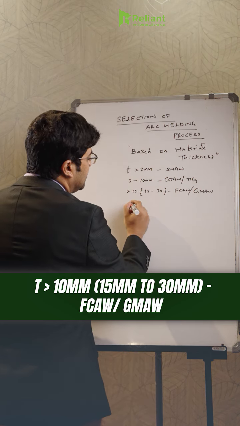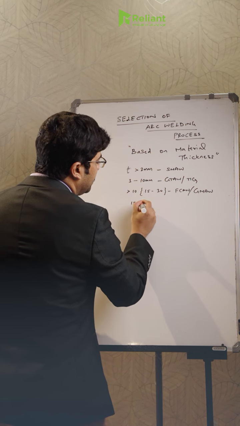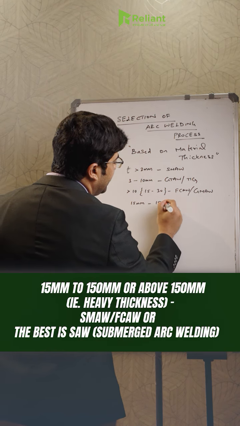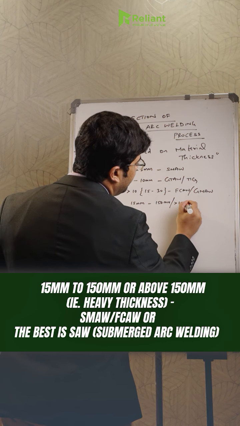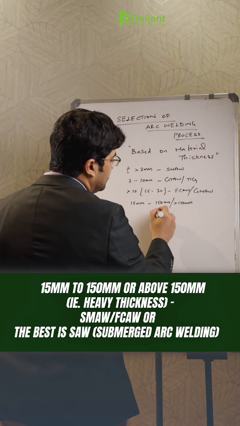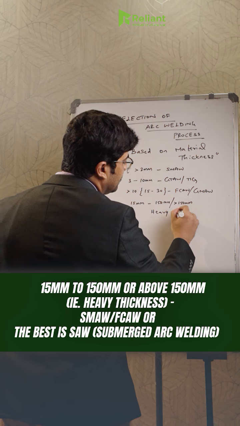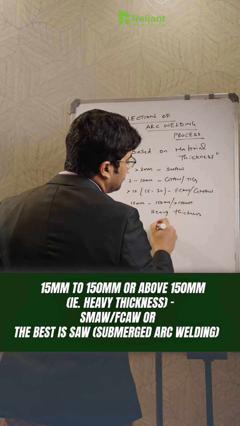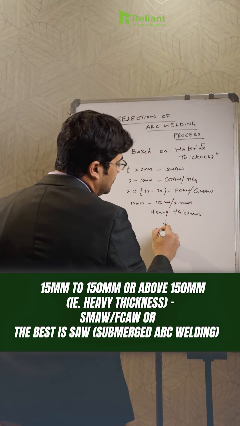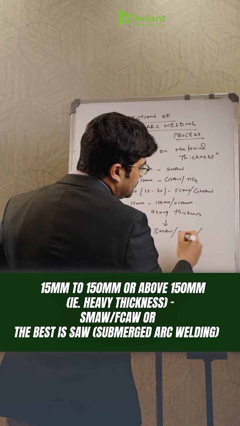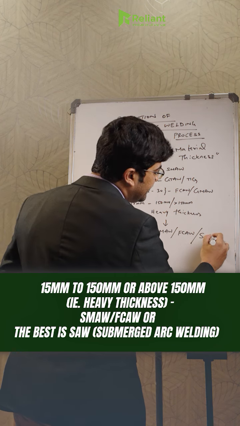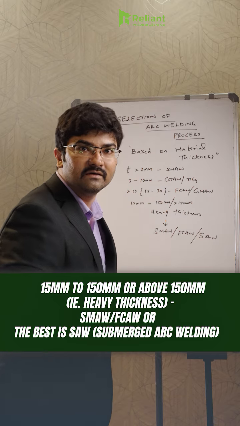Whereas 15 mm to 150 mm or above 150 mm is really heavy thickness. For heavy thickness we can go with SMAW or FCAW. The best one is SAW, submerged arc welding.